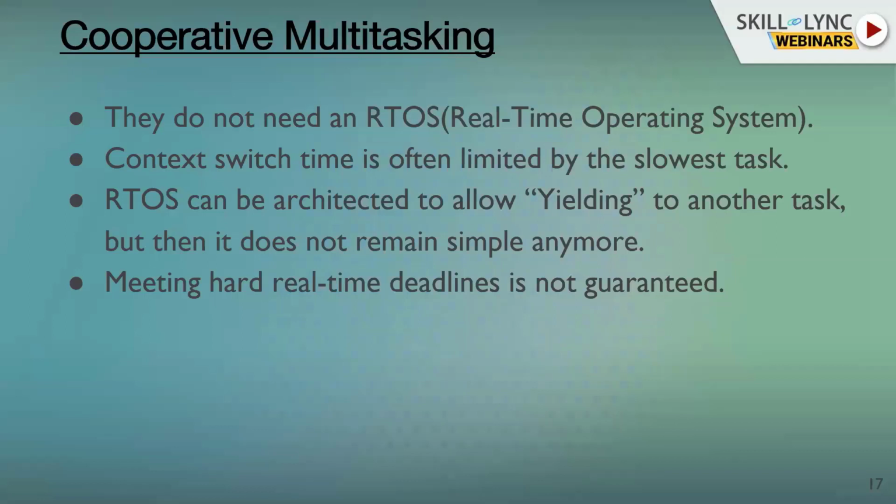And also because the context switching here is limited by the slowest task, you cannot really guarantee hard real-time deadlines. We'll come to the point of what is hard real-time and what is soft real-time, but suffice to say here that in such cooperative schemes, hard real-time requirements are not guaranteed.